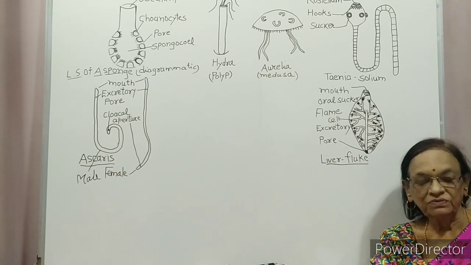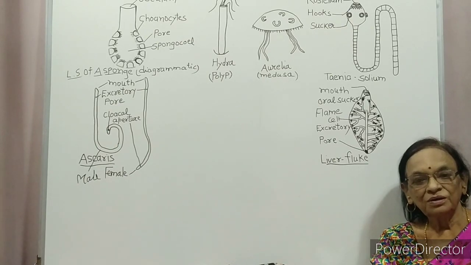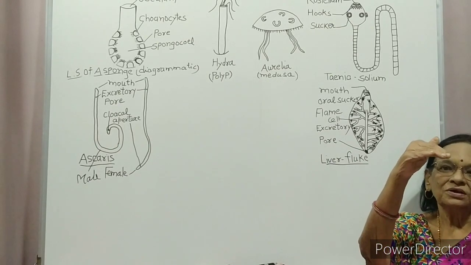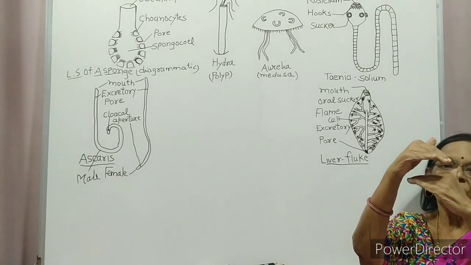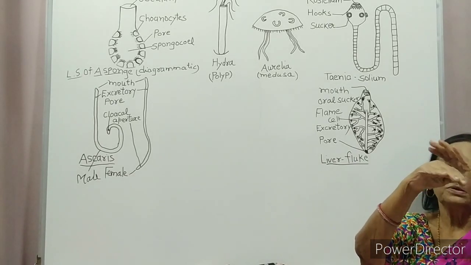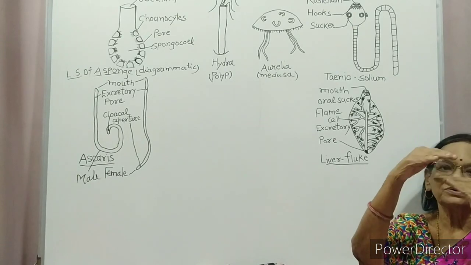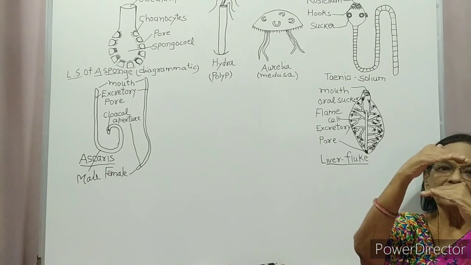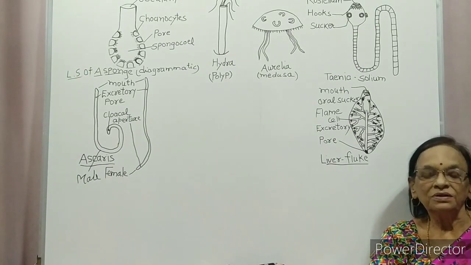The space between hump and mantle is called mantle cavity. Hump means elevation. This is fold of skin. This space is called mantle cavity.